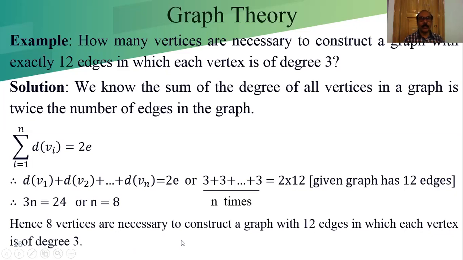That means we need 8 vertices to satisfy the given conditions. For this example, it is possible to construct a graph, and we need 8 vertices.